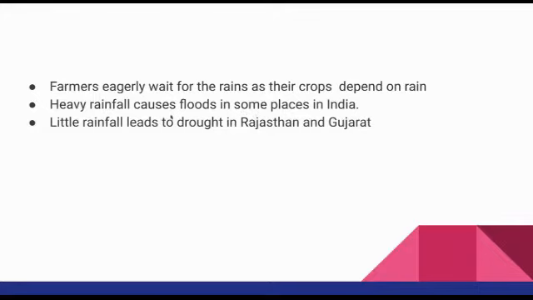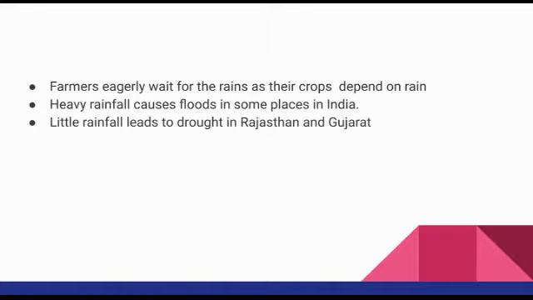And about little rainfall: the eastern, western side and the coastal area get heavy rainfall, but other places get little or no rainfall, which leads to drought in Rajasthan and Gujarat. So mainly in Rajasthan we face drought because of little rainfall.